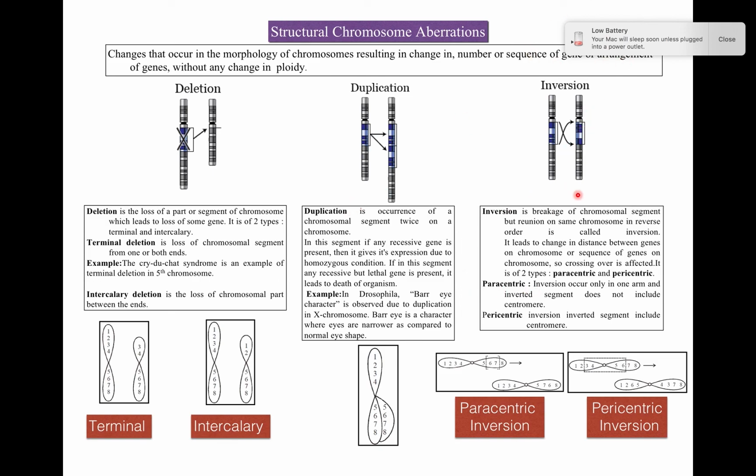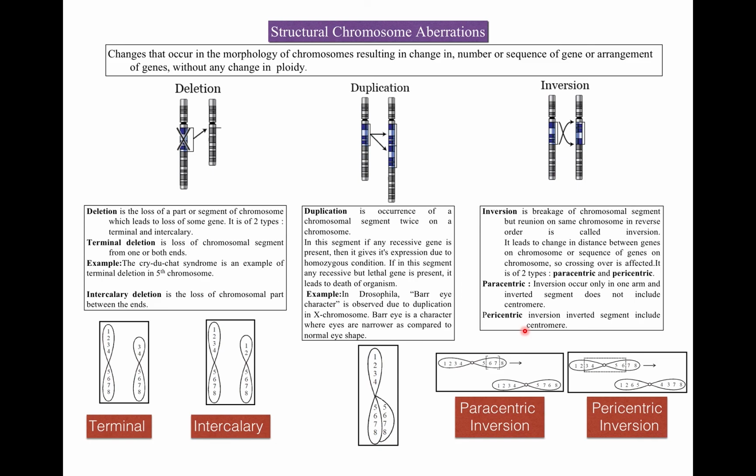Now, inversion. Inversion is the breakage of a chromosomal segment, but reunion on the same chromosome in reverse order. It leads to change in distance between genes on the chromosome or the sequence of genes on the chromosome. So crossing over is affected. Here you can see this is the chromosome and this is a sequence. But now first it breaks and then reunion on the same chromosome but in reverse order. So its order is reversed.